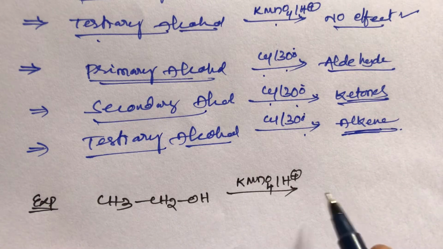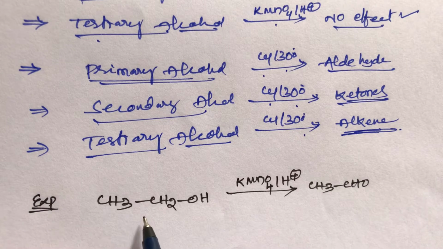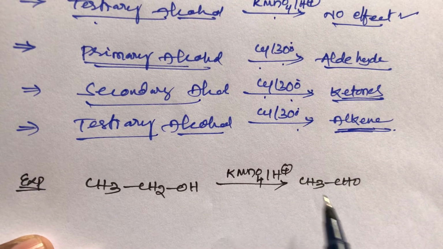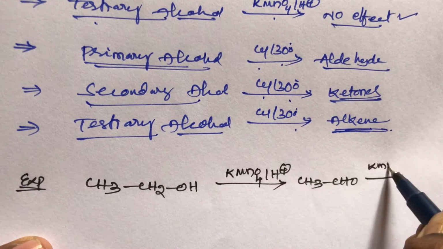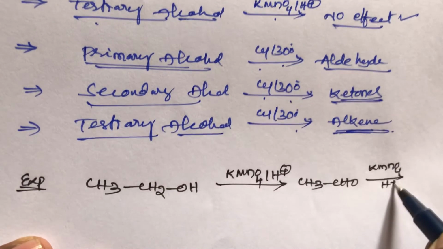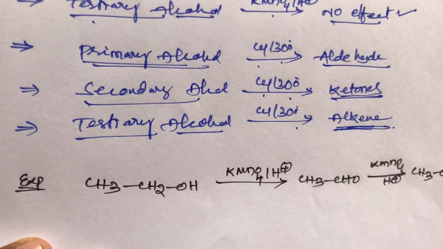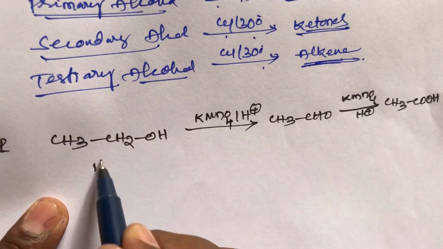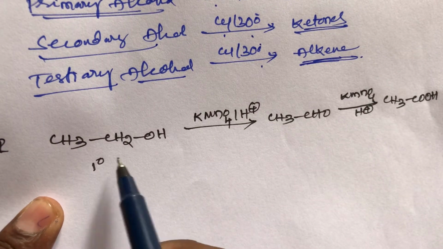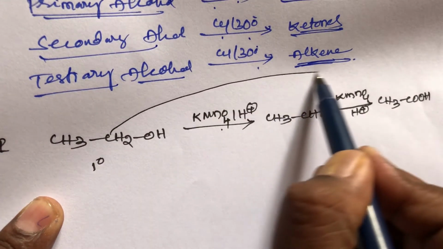So what happens? The first step is oxidation. In this first step, aldehyde is formed, CH3CHO. Ethyl alcohol on oxidation with KMnO4 gives aldehyde. Then the aldehyde again reacts with KMnO4 in the presence of acidic hydrogen to give acid, that is CH3COOH. This is very most important, student. In the overall reaction, primary alcohol, ethyl alcohol, on oxidation with KMnO4 or K2Cr2O7 in acidic medium gives acid.